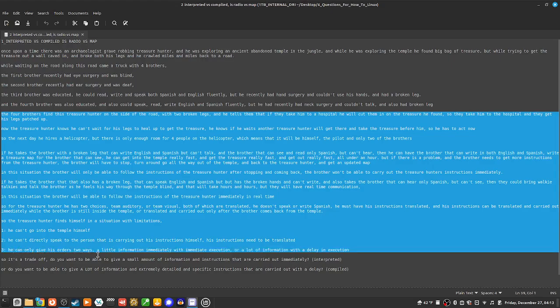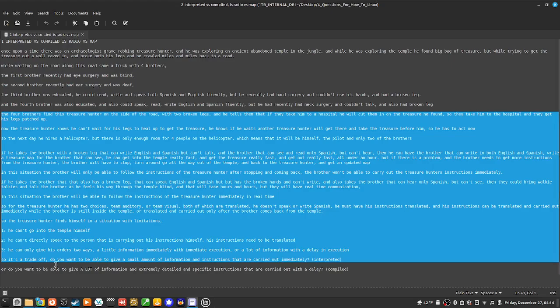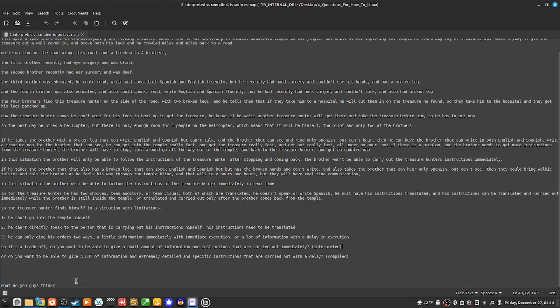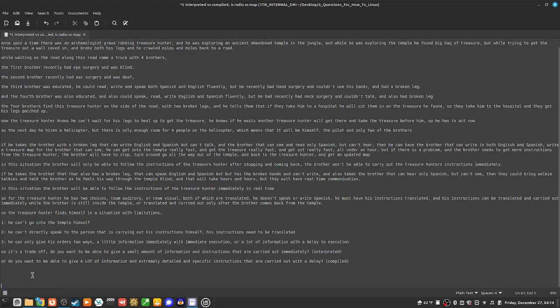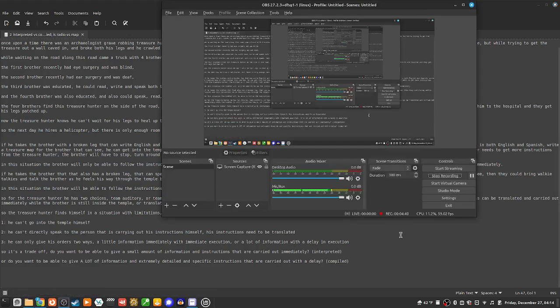He can only give his orders two ways: a little information immediately with immediate execution, or a lot of information with a delay in execution. So it's a trade-off. Do you want to be able to give a small amount of information and instructions that are carried out immediately, aka an interpreted programming language, or do you want to be able to give a lot of information and extremely detailed and specific instructions that are carried out with a delay, aka a compiled programming language? So there you go. There's my little example that helps me understand interpreted versus compiled programming languages.